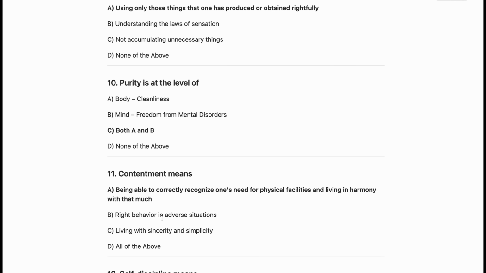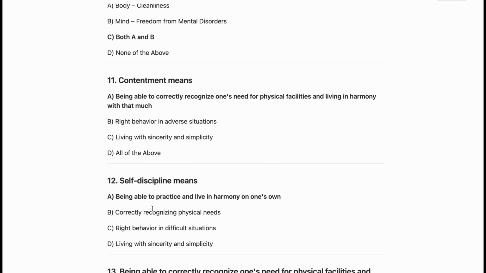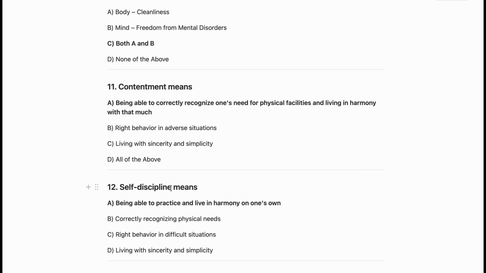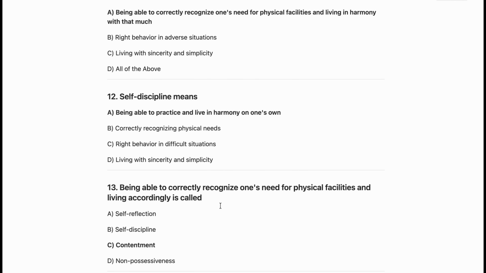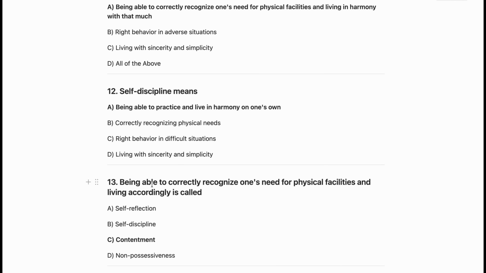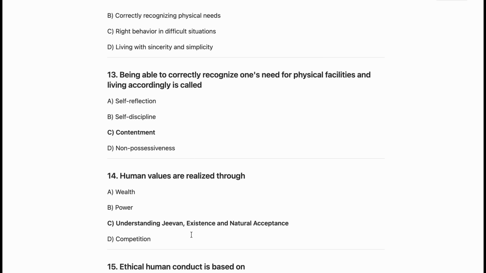Now, the next question is contentment means being able to correctly recognize one's need for physical facilities and living in harmony with that much. So, A is the correct answer. Now, the next question is self-discipline means being able to practice and live in harmony on one's own. So, A is the correct answer. Now, the next question is being able to correctly recognize one's need for physical facilities and living accordingly is called contentment. So, C is the correct one.